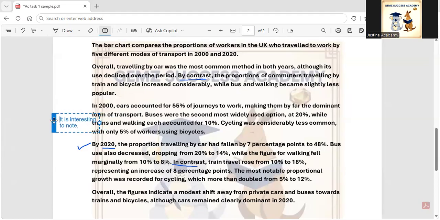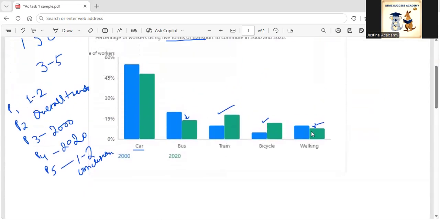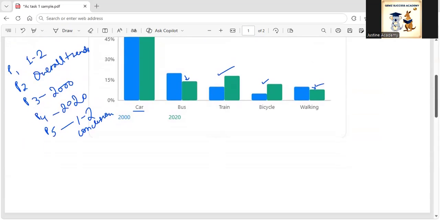The most notable proportional growth was recorded for cycling, which more than doubled from 5% to 12%. If we have a slight look at the graph again, you can see that the use of bicycle has almost doubled, actually more than doubled. So we have written that as well in the 2020 paragraph.